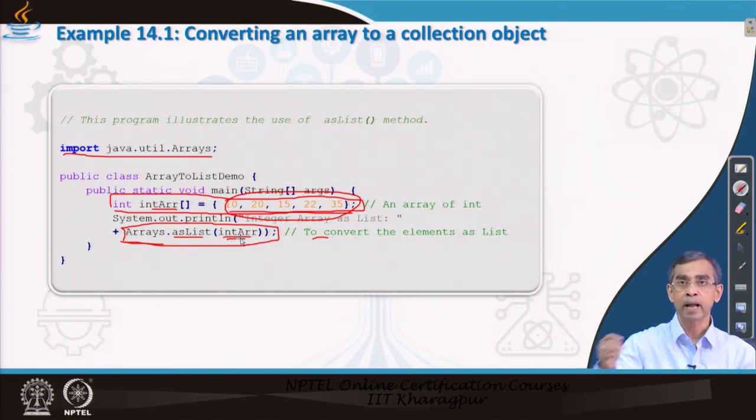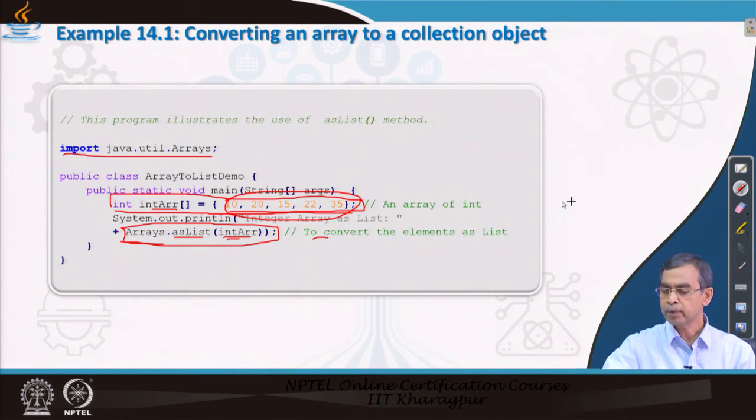This collection is of type List. Now, the list is a collection from which the ArrayList can be obtained, or you can view this list as an ArrayList or any other type of list. Later on we will see how this can be viewed as a linked list or set or tree, whatever it is.